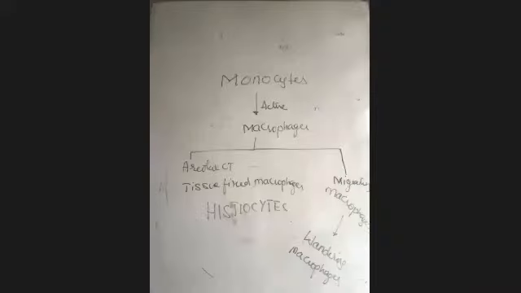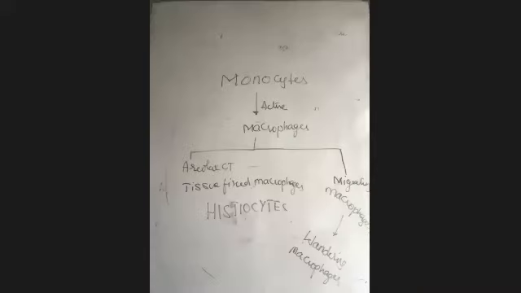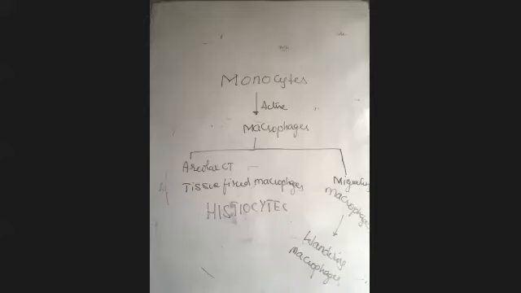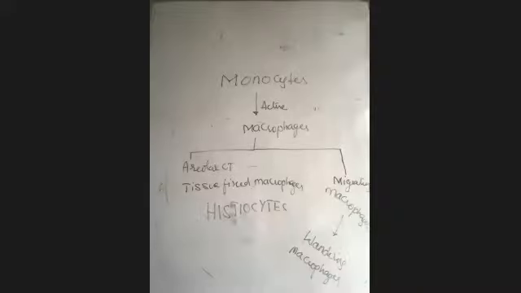Monocytes. Very good. When monocytes become active, what do you call them? Macrophages. When macrophages come and settle in the areolar connective tissue, they are called histiocytes, also called tissue fixed macrophages. At the time of requirement, those macrophages that come to the site of injury are called wandering macrophages. That's it. It is very clear to you.